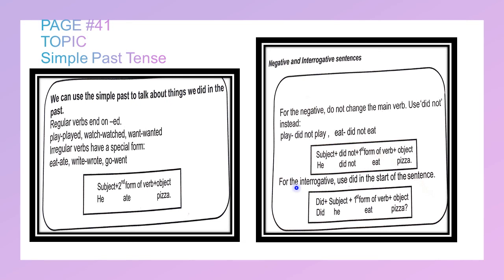And interrogative is the question. Use did at the start of the sentence. We will move did to the start. Did he eat pizza? End it with a question mark.